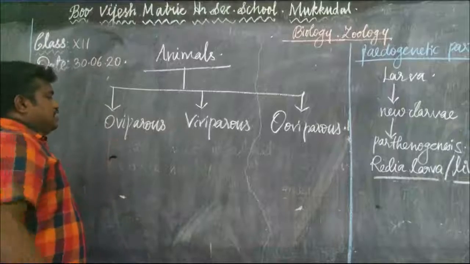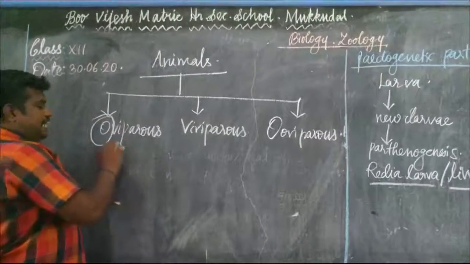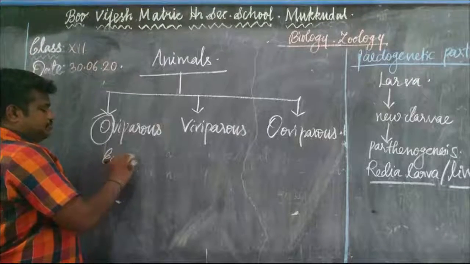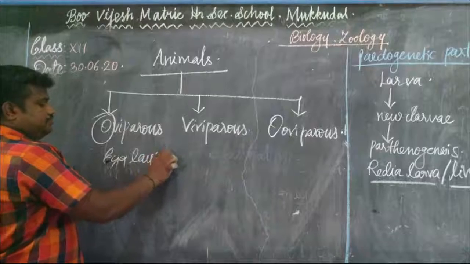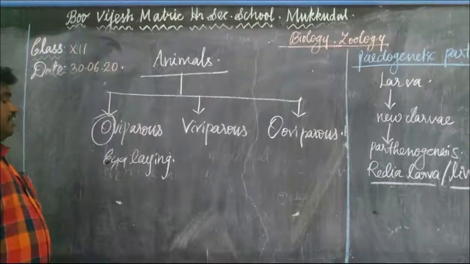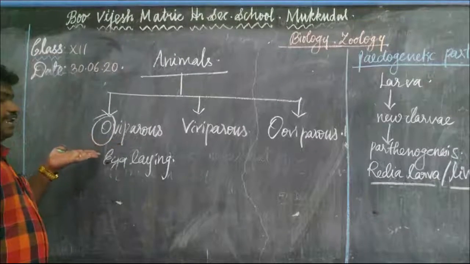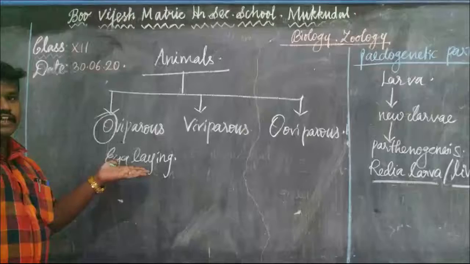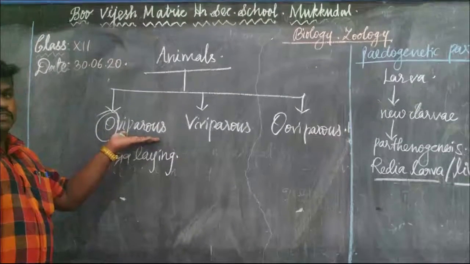Oviparous means egg-laying organisms. Keep the first letter in mind. It lays the eggs and hatches the young ones. That is said to be oviparous.